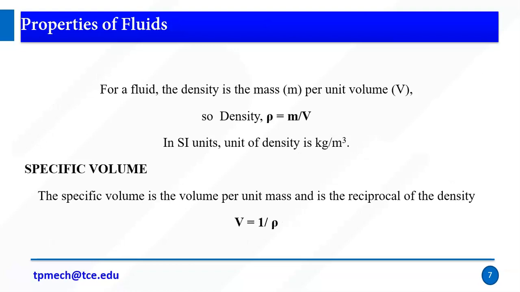Next, some basic definitions. One is density. Density is mass per unit volume, m by v. The SI unit is kg per meter cube. Specific volume is volume per unit mass, or we can say the reciprocal of density.